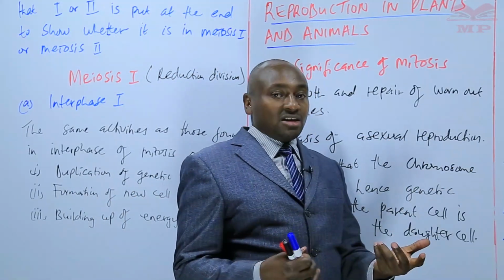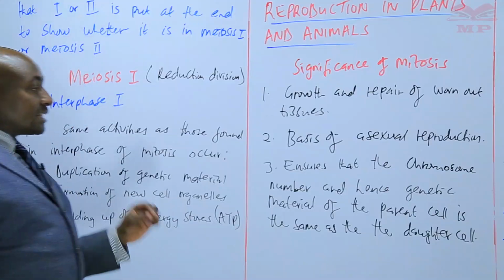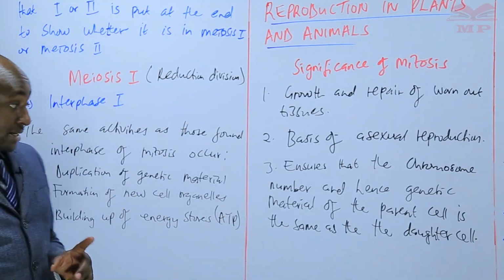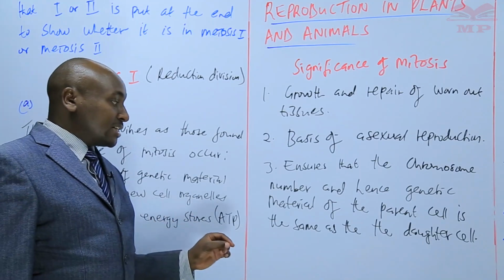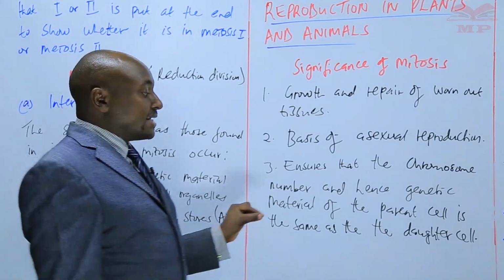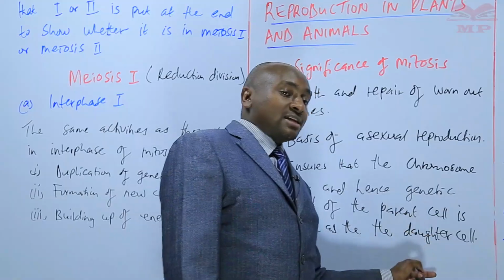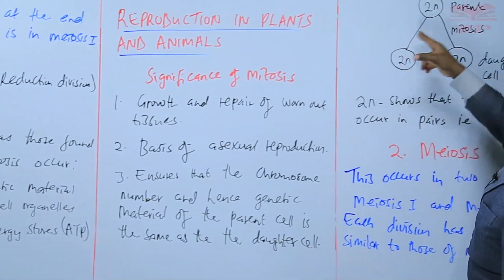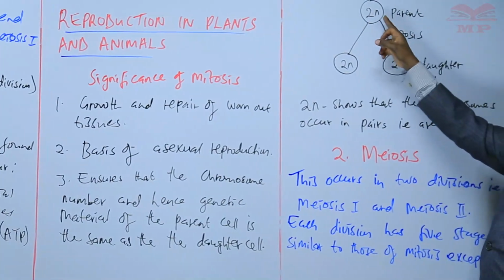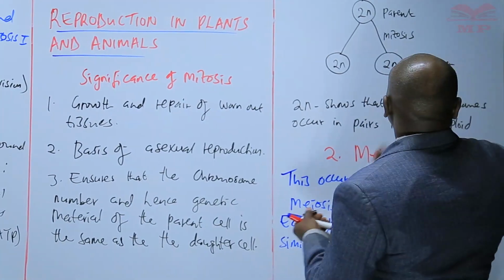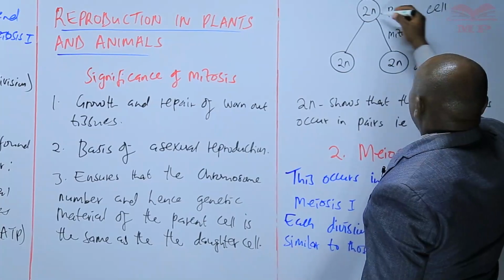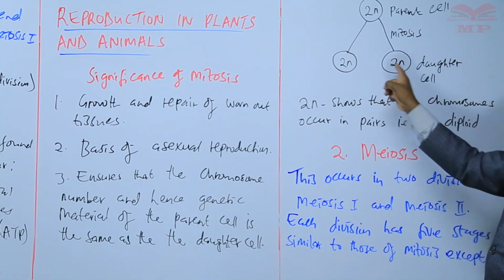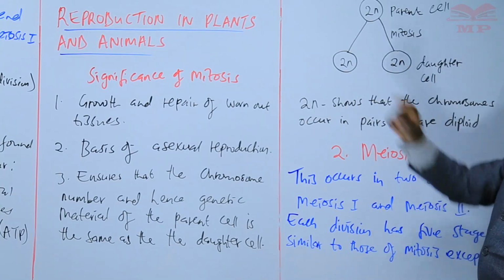The cells just divide. And then, number 3, we have said that mitosis ensures that chromosome number and hence the genetic material of the parent cell is the same as that of the daughter cell. And I have indicated here through a schematic diagram that if the parent cell has 2n number of chromosomes, the daughter cells should have the same, 2n, and the other one 2n.